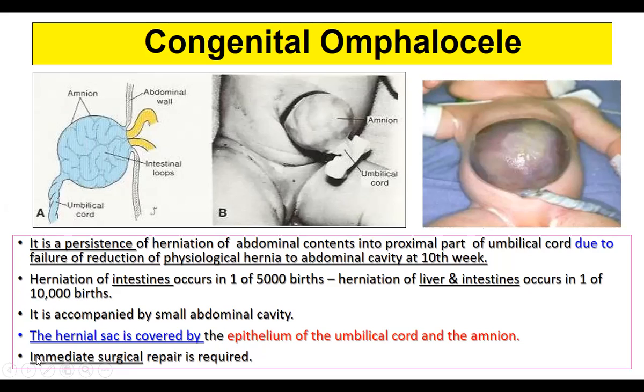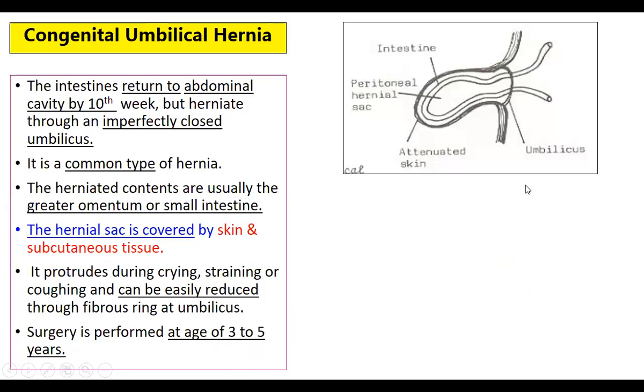Into the abdomen. It is accompanied by a small abdominal cavity also. The hernial sac is covered by epithelium of the umbilical cord and the amnion. As you can see here, it is covered by the amnion as well as the epithelium of the umbilical cord. Immediate surgical repair is necessary in such newborns, and all the intestines are returned back into the abdominal cavity, and the abdominal wall opening is closed.